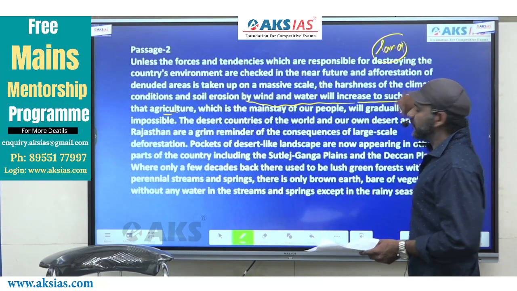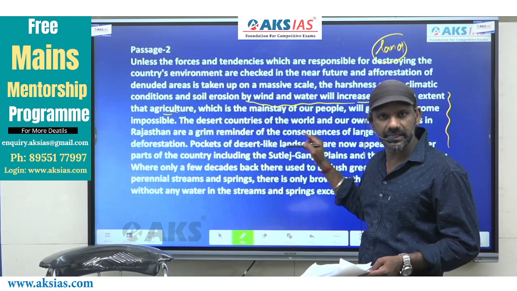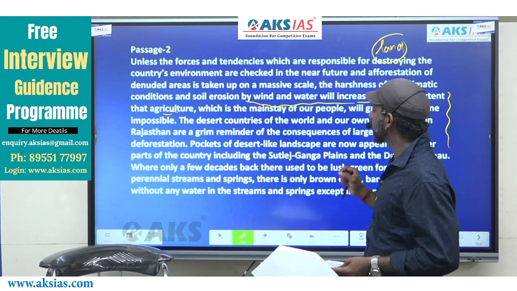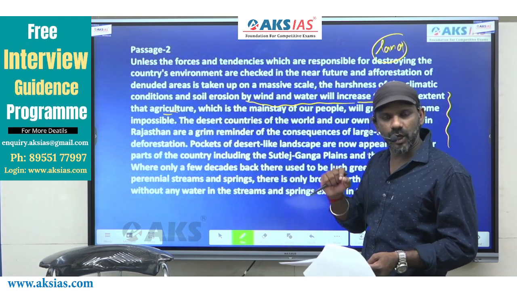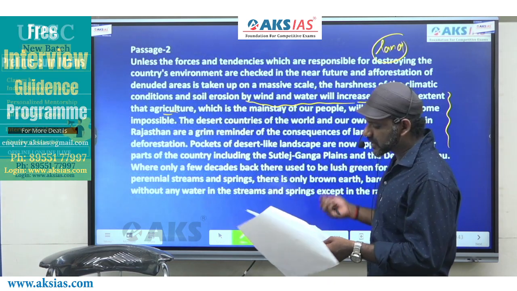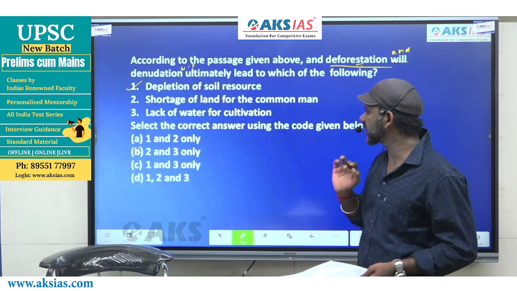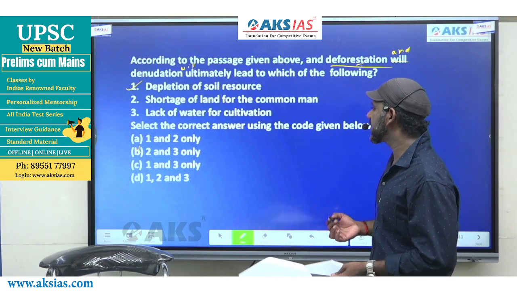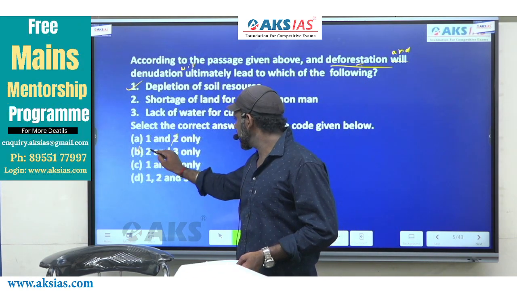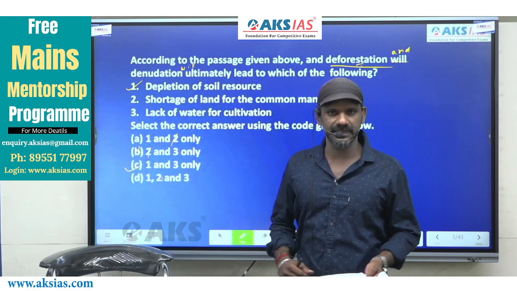Shortage of land for common man is nowhere a part of the details given in the paragraph. The paragraph talks about water and the paragraph talks about soil, right? Soil and water are the 2 things talked about in the paragraph. Shortage of land for common man is not a part of the details given there in the paragraph. 2 should not be considered. Based on that, easily 3 options are gone. A, B, and D are eliminated. The answer must be option C.